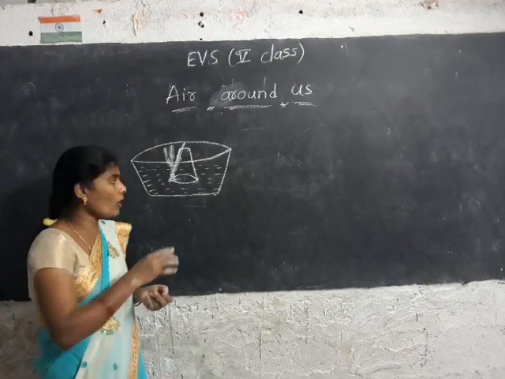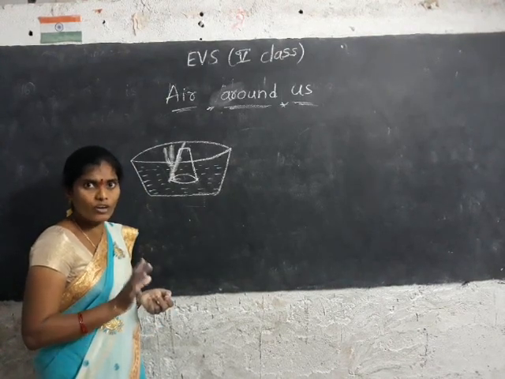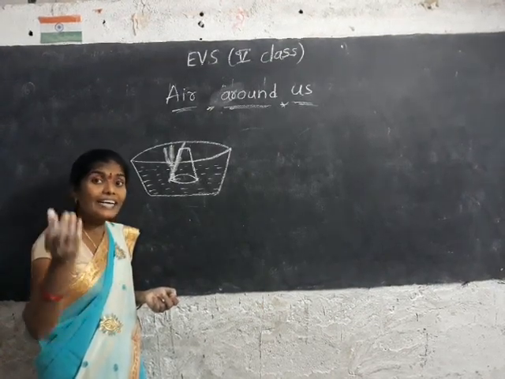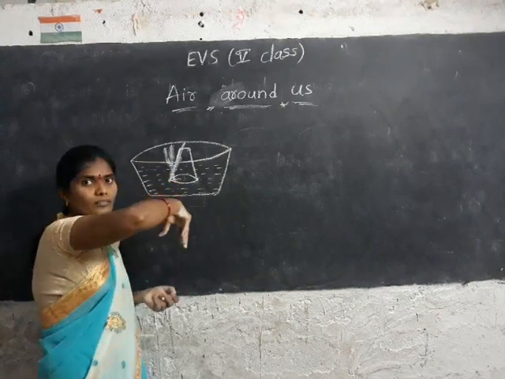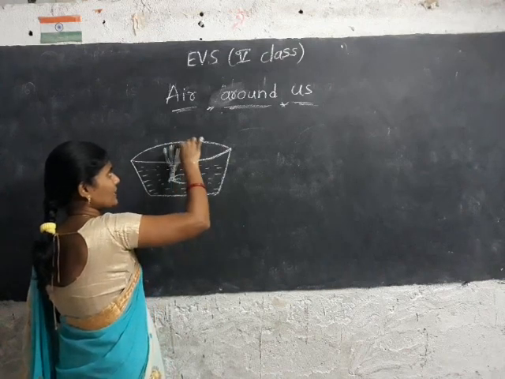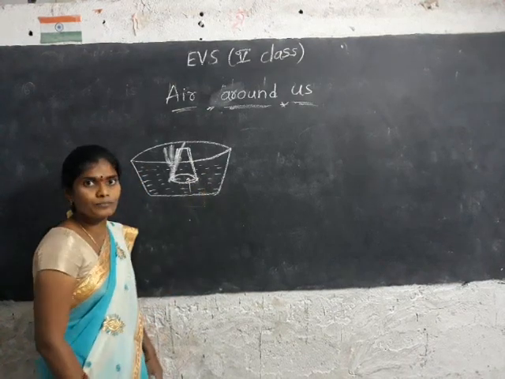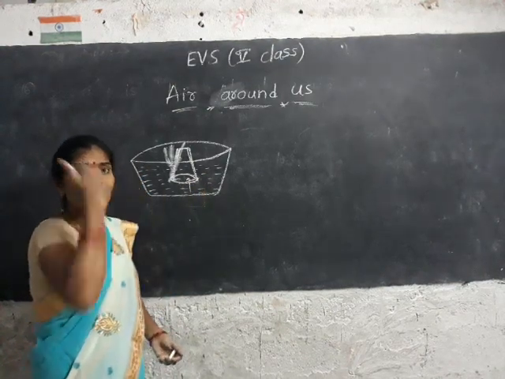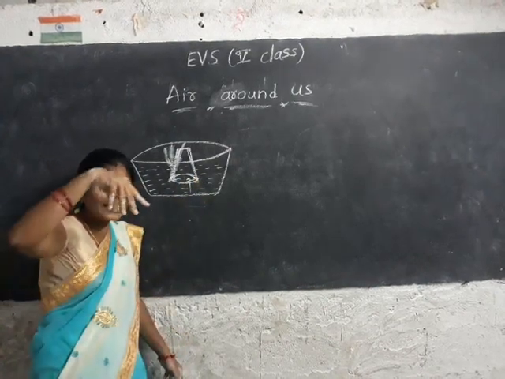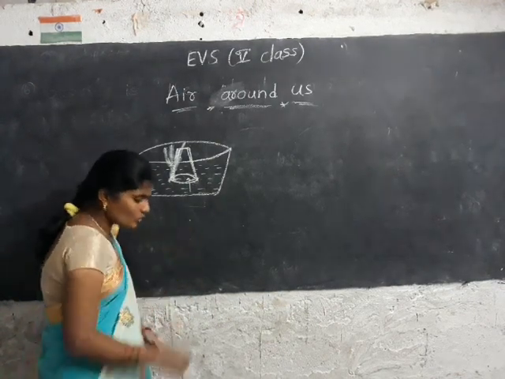Understand me? Take a bowl with full water. Then take an empty glass and keep the empty glass in the bowl. Keep the empty glass straightly to let the water into the glass. అంటే ఈ వాటర్ ఇందులోకి వచ్చేటట్లుగా మన గ్లాస్లో వాటర్ నింపేటట్లుగా ఏం చేయాలి దాన్ని ఇందులో బౌల్ వేయాలి. Okay? To let the water into the glass.